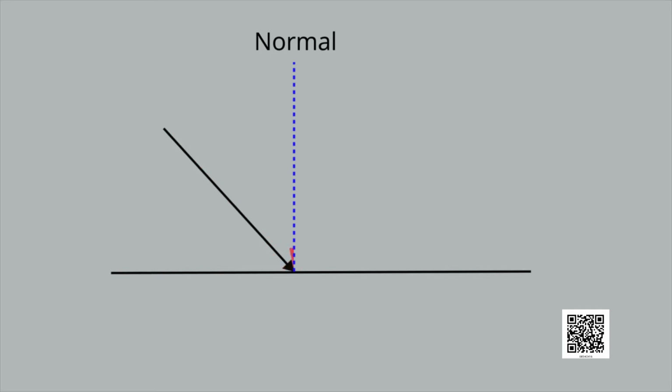The angle which the incident ray makes with the normal at the point of incidence is called the angle of incidence. It is represented by letter I. The angle between the reflected ray and the normal at the point of incidence is called the angle of reflection. It is represented by letter R.